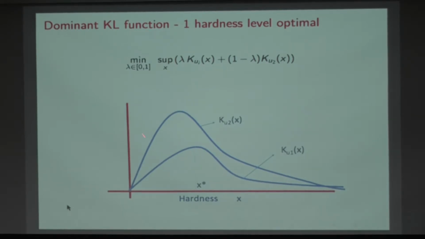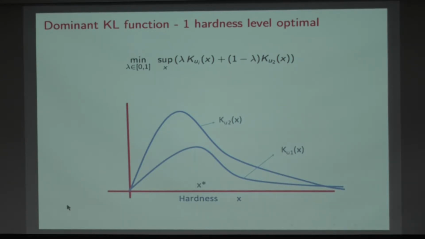So when I ask questions at level x, constraint U1 gives me this much separation, constraint U2 gives me this much separation. So I worry about the minimum of these two. I want to maximize the minimum. So it turns out that if indeed one function dominates the other completely, I should ask questions only at one level x star.